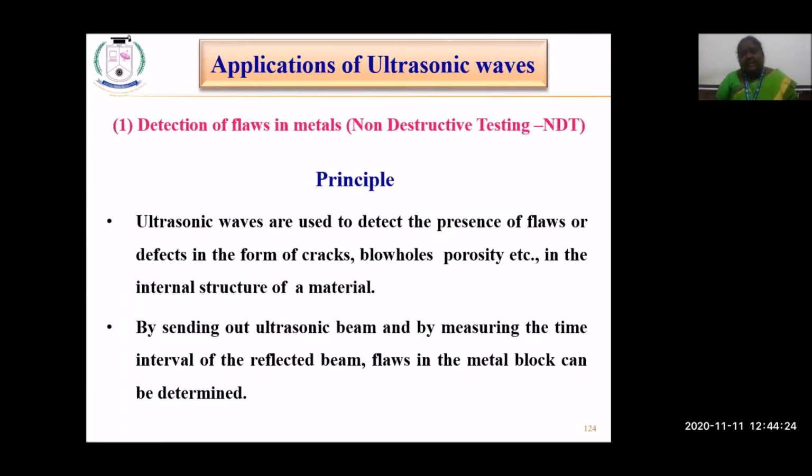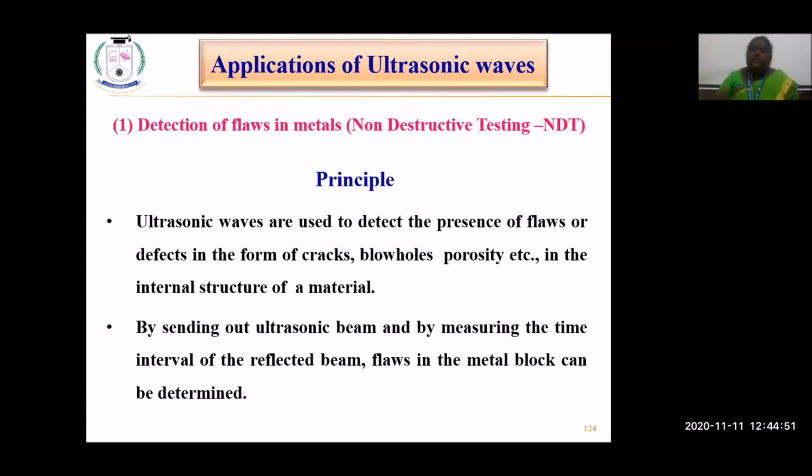So the first application is non-destructive testing. That is, any kind of flaws happening in metals could be identified without even touching or breaking the metal. Suppose we have steel rods going across the beam of any building or construction.